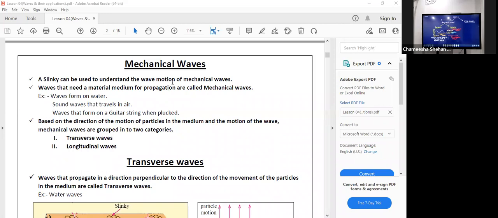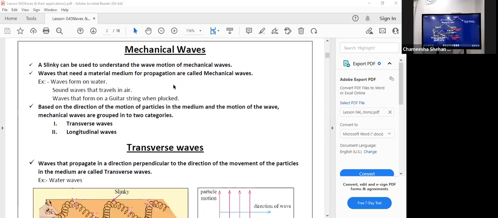Waves that need a material medium for the propagation are called mechanical waves. We already know it from the classification. So waves form on water, sound waves travel through air, and waves form on a guitar string when plucked. When you're strumming a guitar, the waves created on the string are mechanical waves, right? Even sound waves propagate through air, so they are mechanical waves as well, right?